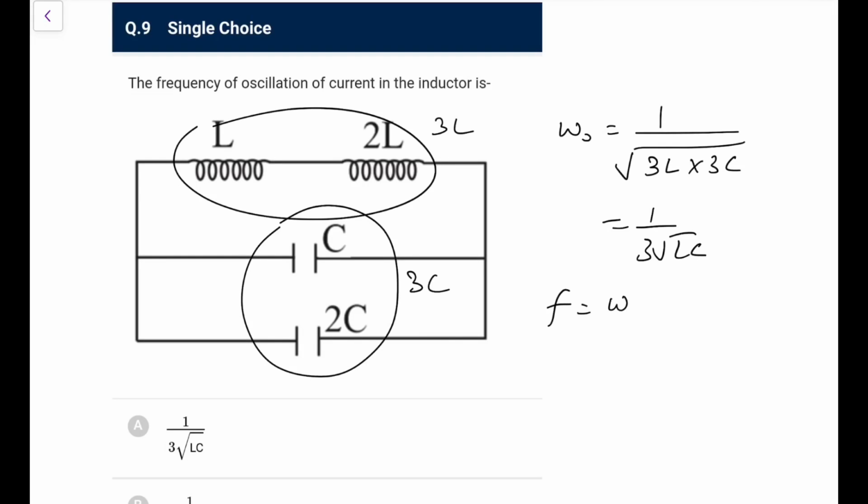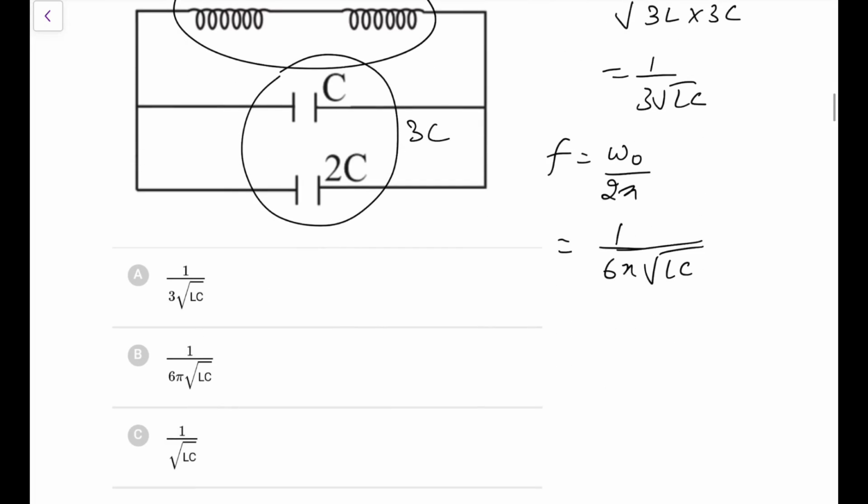So frequency is omega naught by 2 pi. So it comes out as 1 upon 6 pi root LC, which I can go for. So 1 upon 6 pi root LC, which is option B.